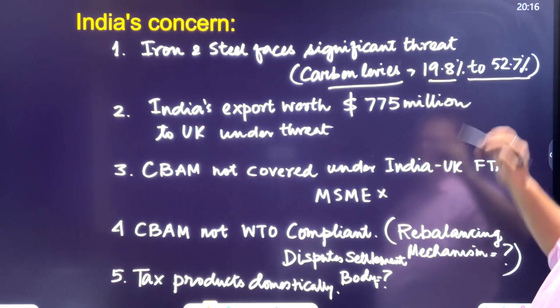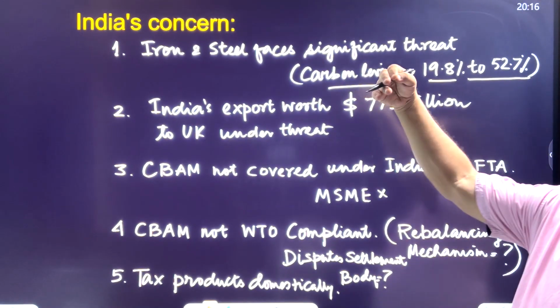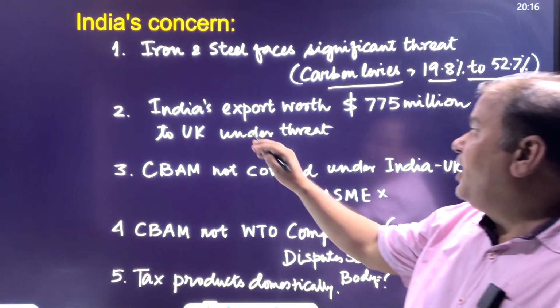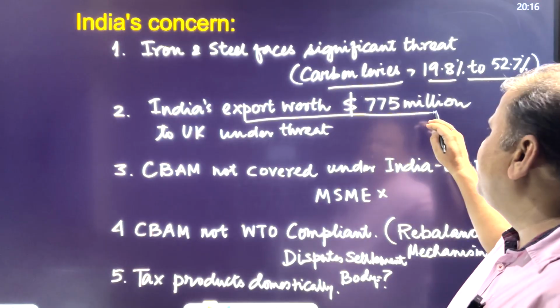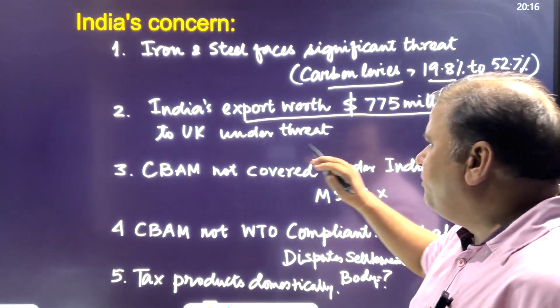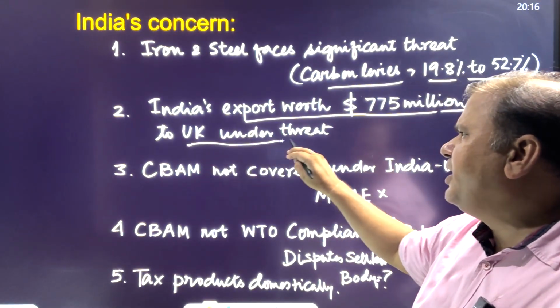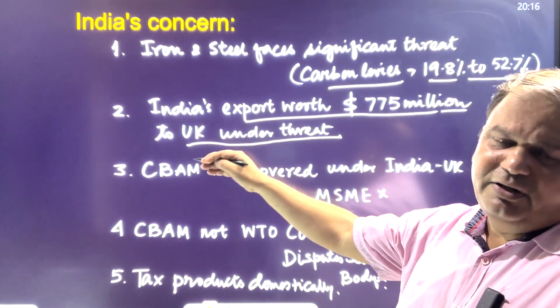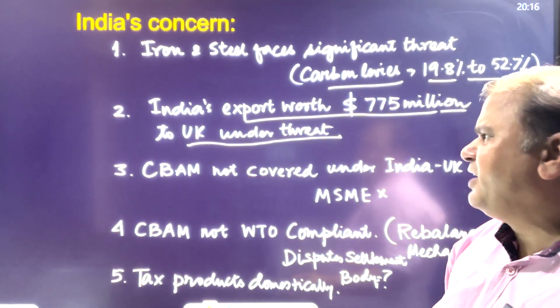Yes, that's too much. So it would become more and more expensive in the EU. India's export worth 775 million to the UK would be under threat. That is India's concern because of the carbon border adjustment mechanism.